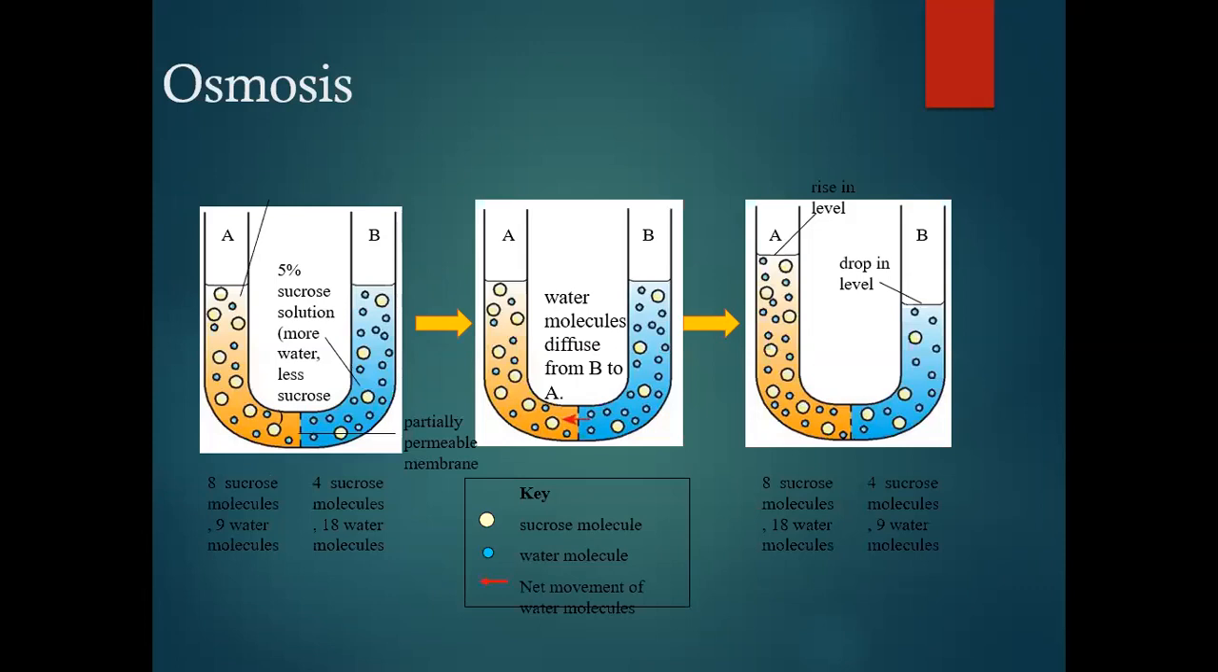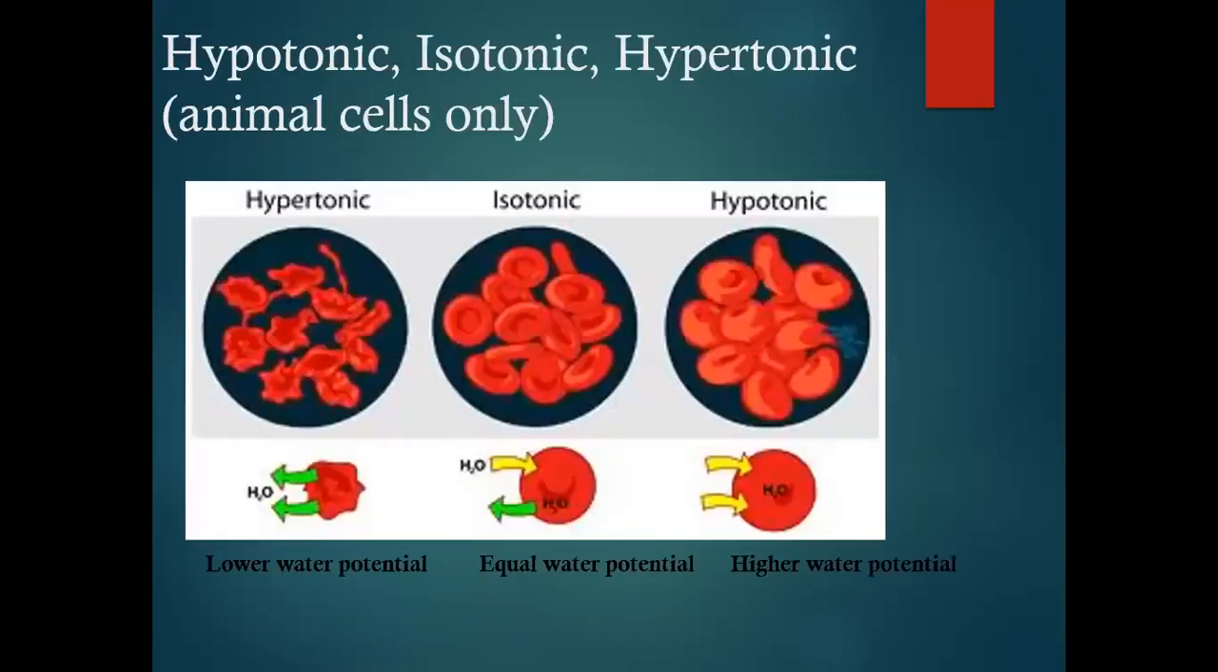This is the diagram which is showing the process of osmosis. This is a U-shaped tube and the two limbs are named A and B, and the 5% sucrose solution is separated from A via a partially permeable membrane. The water molecules diffuse from B to A, and there is a drop in level B.